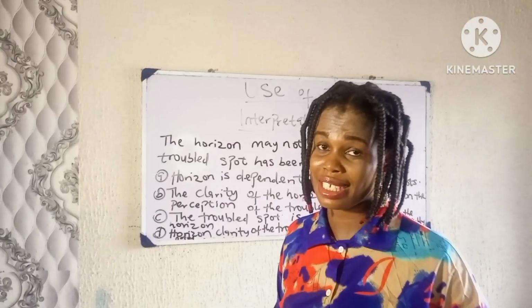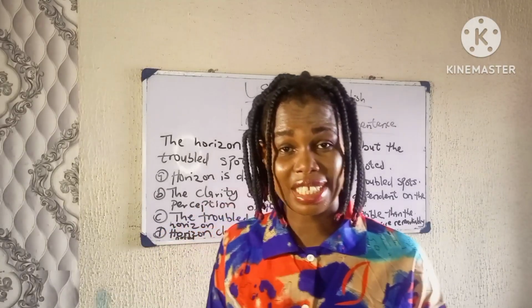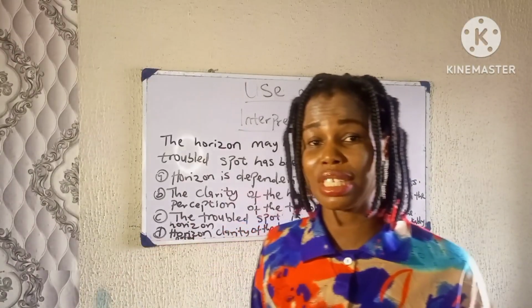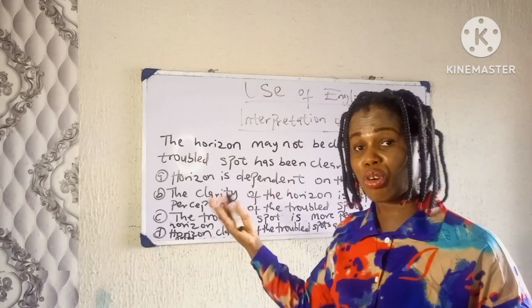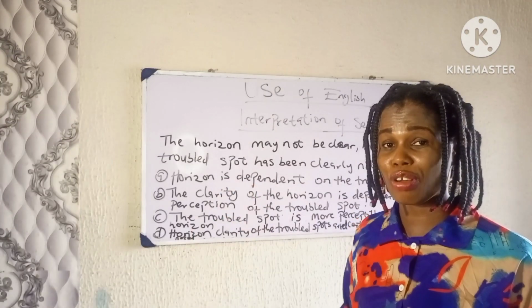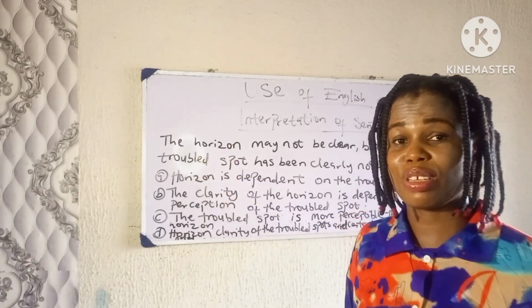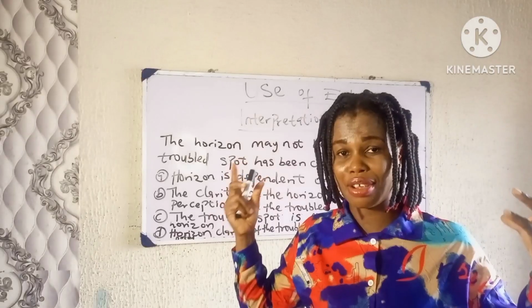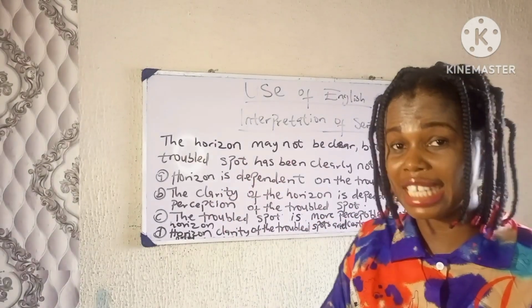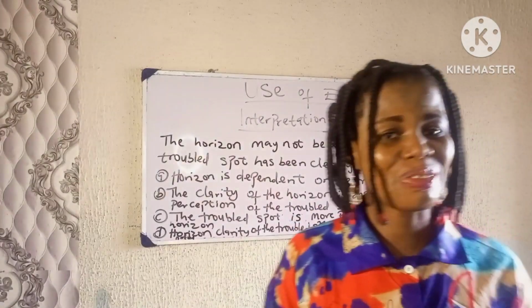Now, what I always tell my students is to try to rephrase the sentence, to help you to get more understanding of the sentence before going to choose an answer, so that you don't get confused when you see a lot of options that contain some information that is in the given statement. So what you should do first is to try in your mind to rephrase the statement to focus on the information that is contained in the statement. So guys, that will be all for today. I hope you learned something new from it.